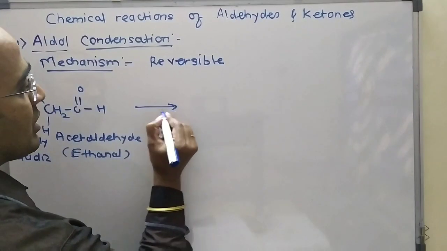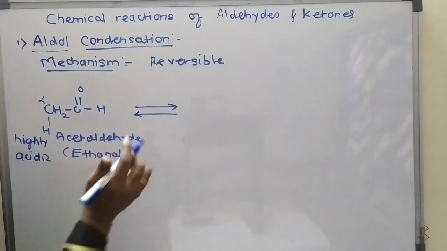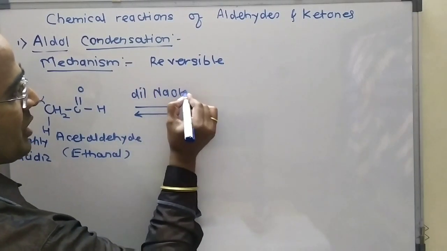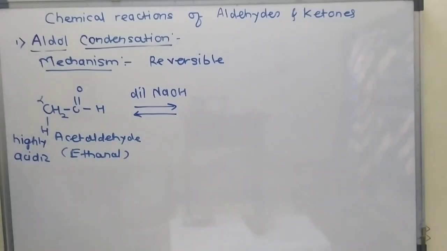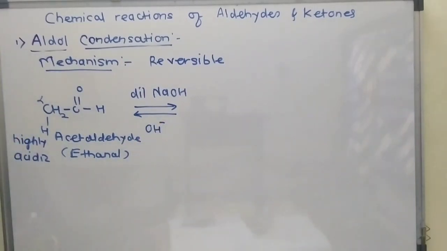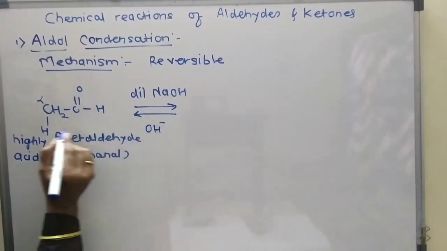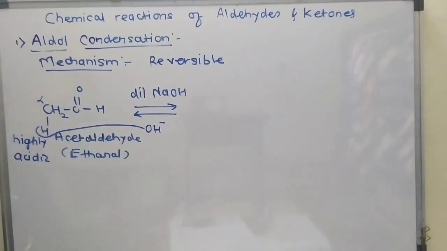So here an arrow for a reversible reaction. This acetaldehyde will react with dilute NaOH. We can also use various bases like KOH, calcium hydroxide or barium hydroxide. So what is the role of this dilute NaOH? It will provide OH minus ion in the reaction, means it will provide a basic medium for the reaction. This OH minus ion forms a bond with this hydrogen.